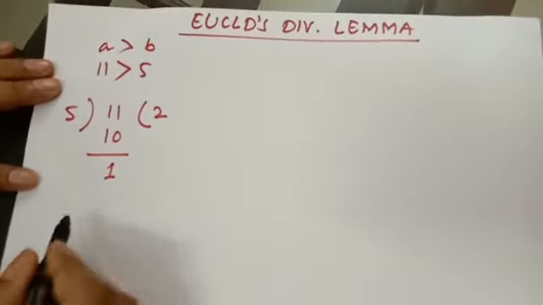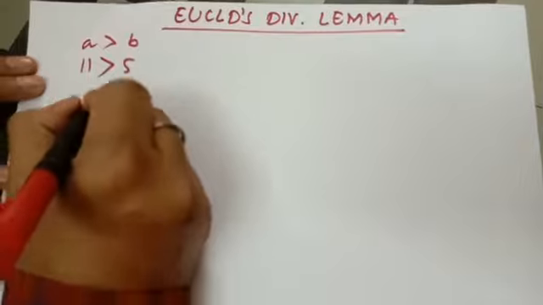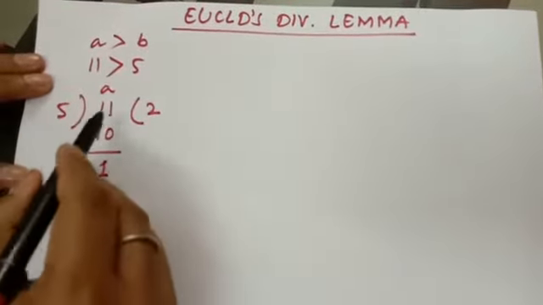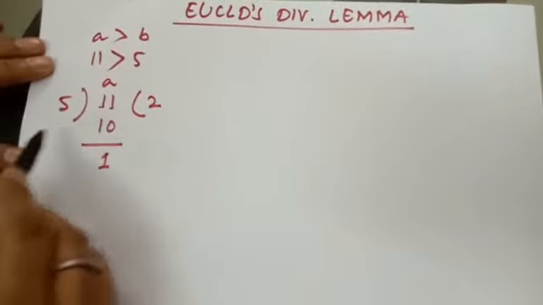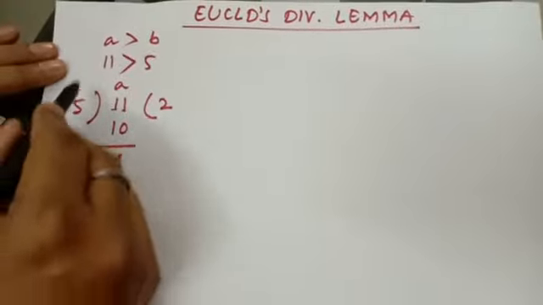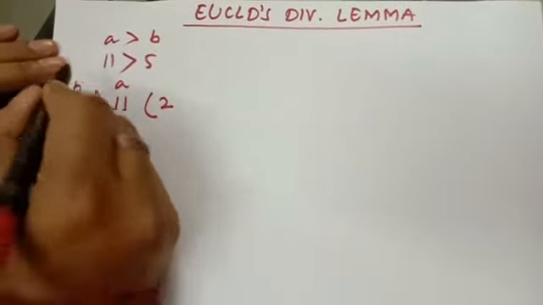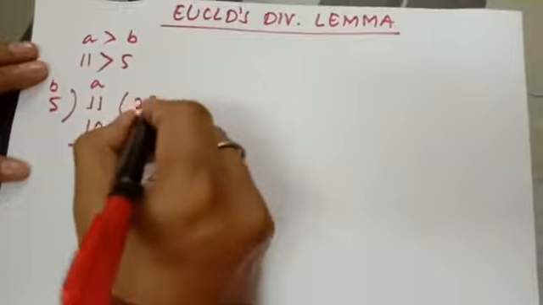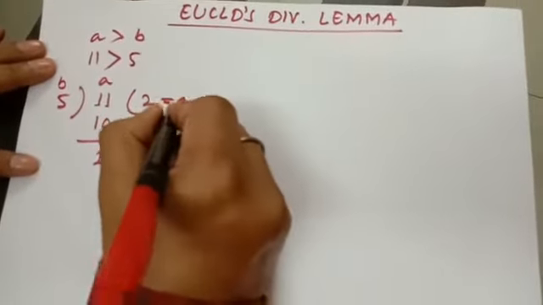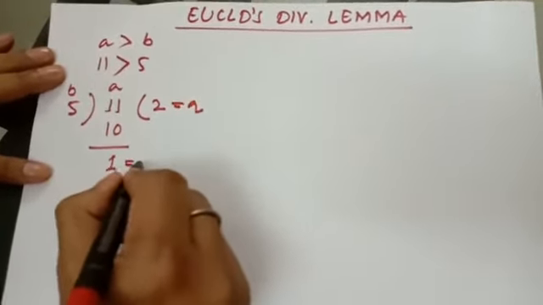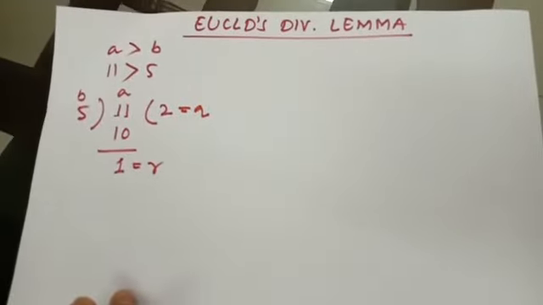In this division 11 is equal to a, our dividend, and 5 is the divisor, equal to b. Now 2 is the quotient q and 1 is the remainder r.